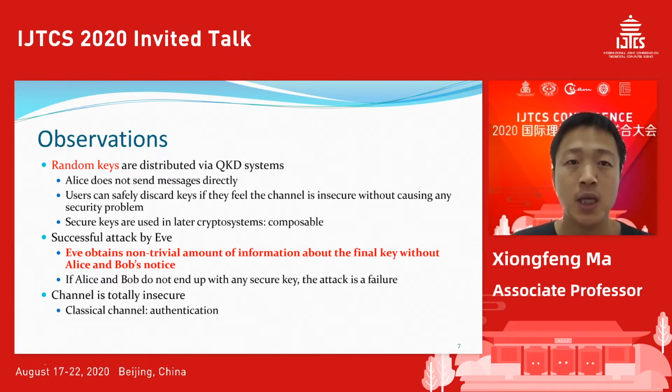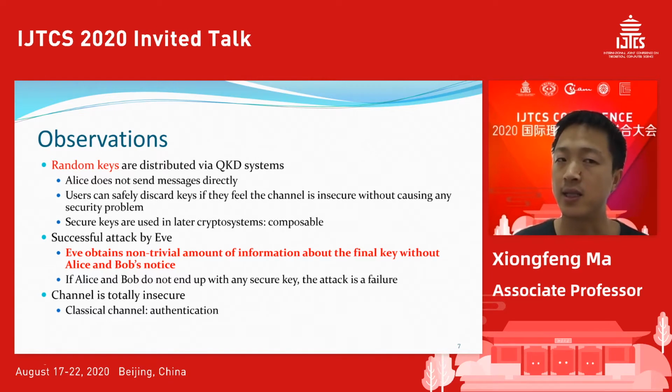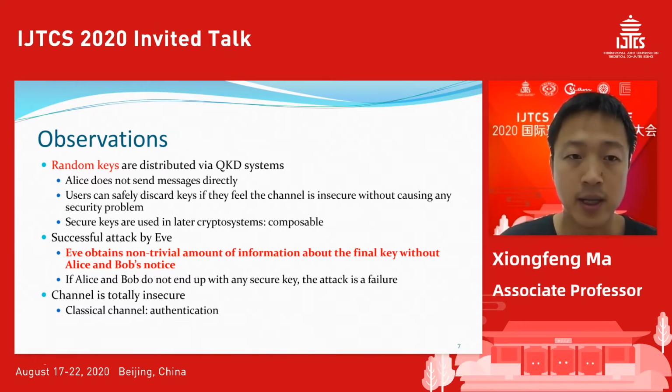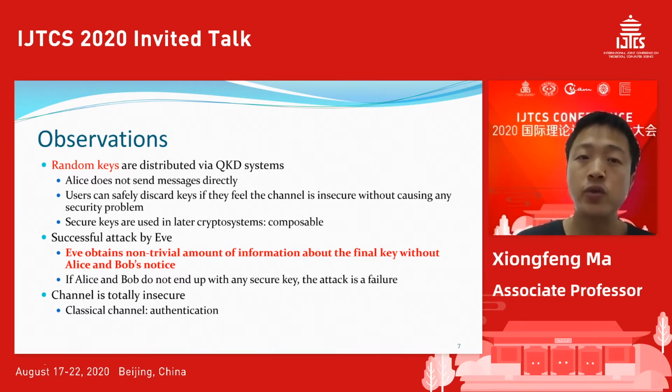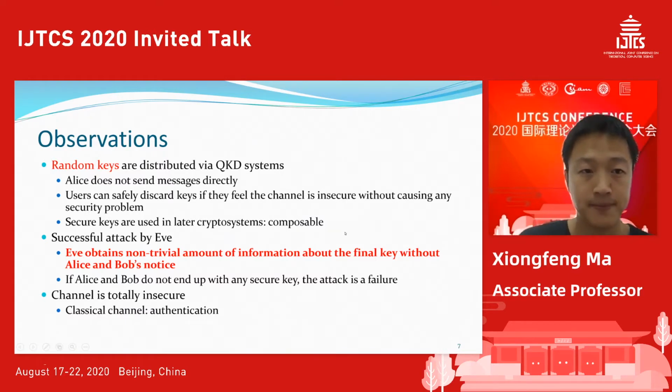Alice does not send the message directly. Since it's a random key, users can just throw away the key if they figure that the key is not secure. Also, those keys need to be used for later crypto systems like the one-time pad or authentication. So this requires what we call the composable security definition.